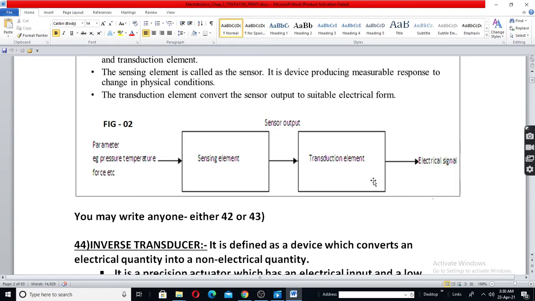You may not need a transduction element at all. For example, a photo solar cell: the light, that is a physical condition, is converted directly into an electrical signal. The sensor itself acts as the transduction element also.